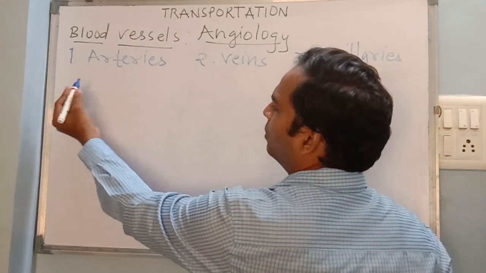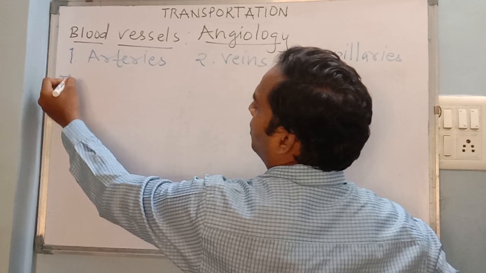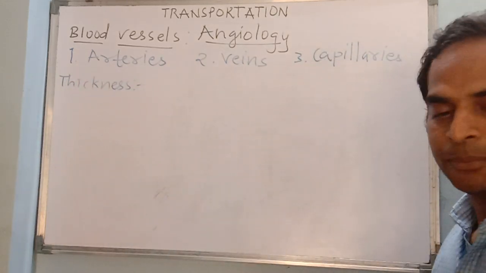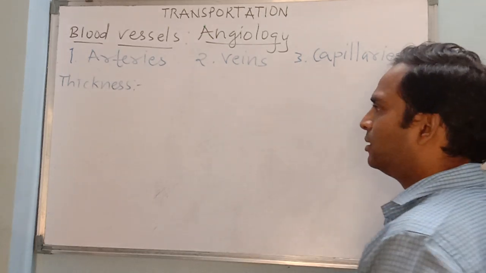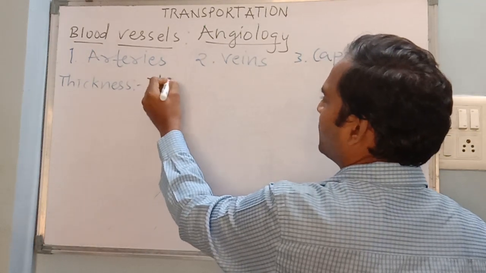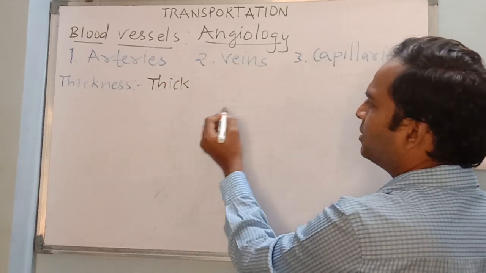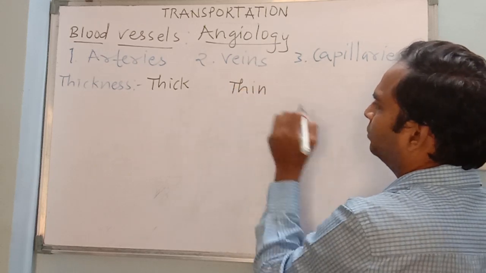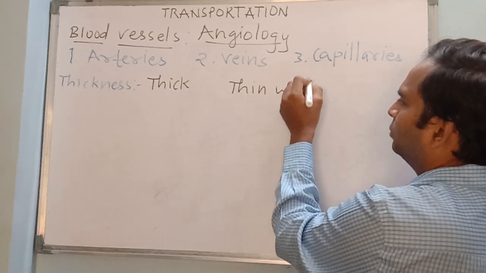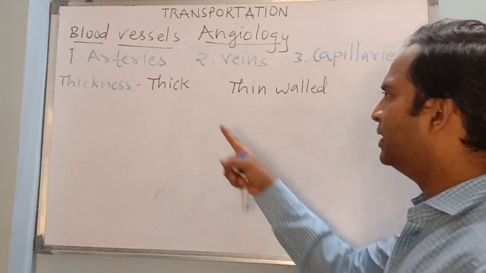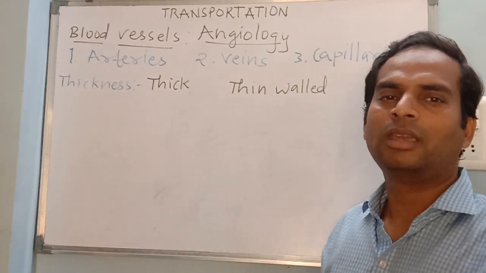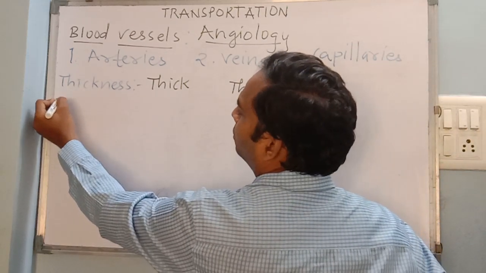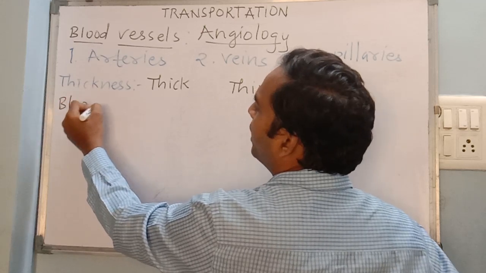The first thing is about thickness. So whenever we say arteries, they are always thick walled, and when you say veins, they are always thin walled. So arteries are always thick walled, veins are always thin walled. Second difference will be about type of blood carried by this.